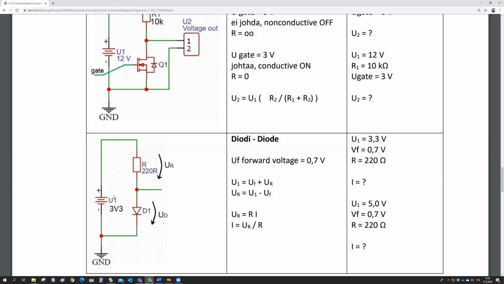If you work with 5 volts in here, you take 5 volts minus 0.7 volts, you got 4.3 volts, and that one divided by 220, and then you will get roughly 4 divided by 220, you get roughly 20 milliampere. Right.